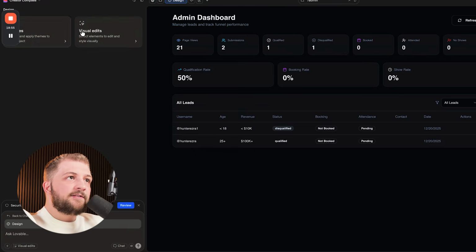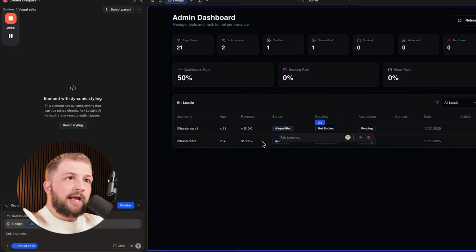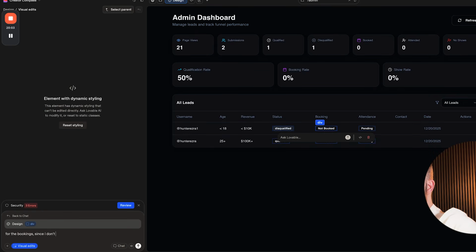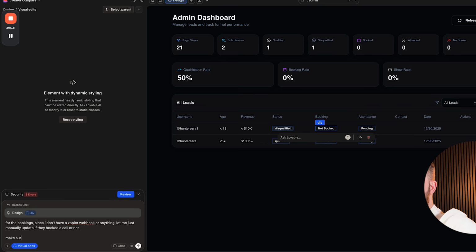We're going to go into this visual edits for the bookings. Let's do, since I don't have a Zapier webhook or anything, let me just manually update if they booked a call or not. Make sure it does, in fact, update the conversion data booked number.